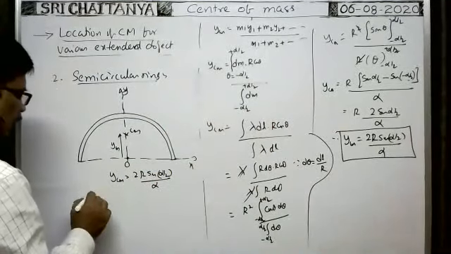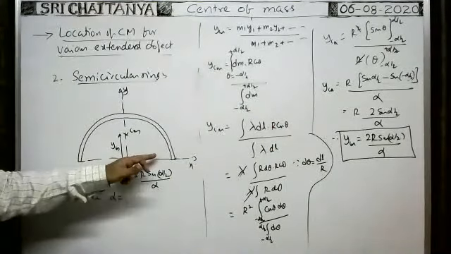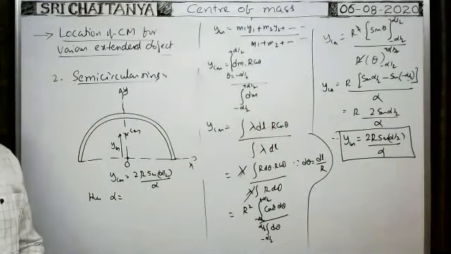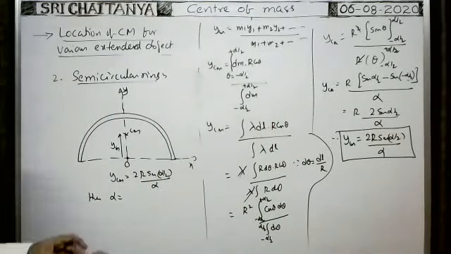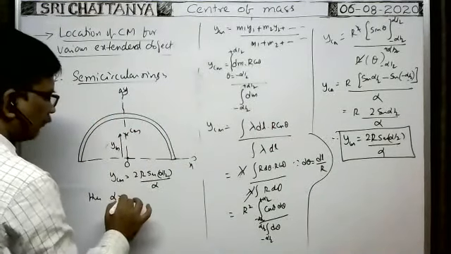Now in case of a semicircular ring, what is the alpha value? Pi, because the line joining this end and this end makes an angle pi. That's why alpha is equal to pi.